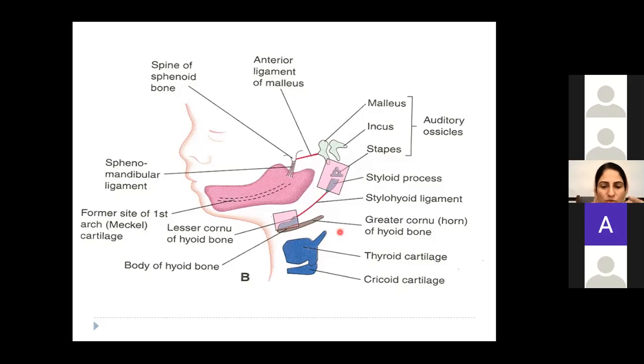It has 2 main parts, actually 3. In the center there is the body, then it has a lesser cornu and greater cornu. So the lesser cornu and upper part of the body are derived from the second pharyngeal arch. Okay? And then the third pharyngeal arch gives rise to the greater cornu and the lower part of the body. Is it clear? I am telling you the skeletal components of different pharyngeal arches.